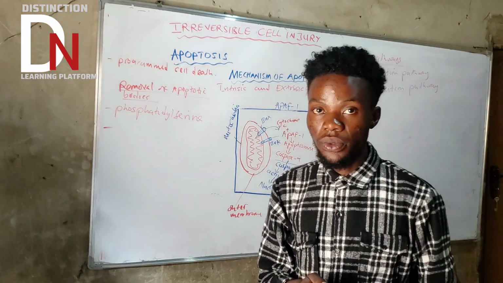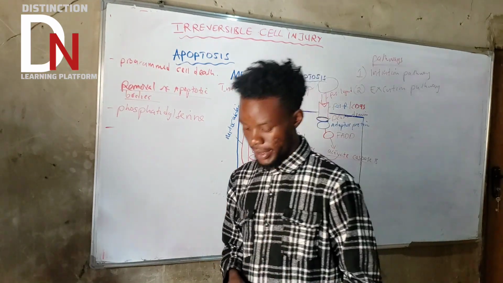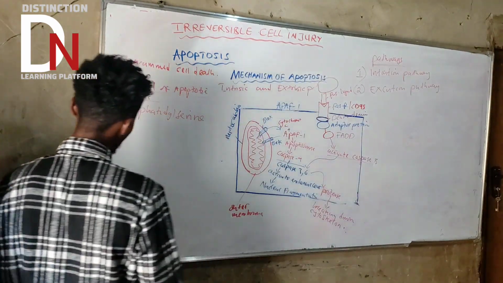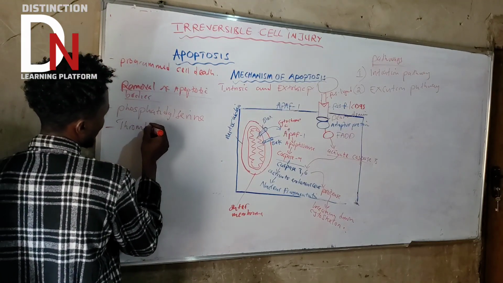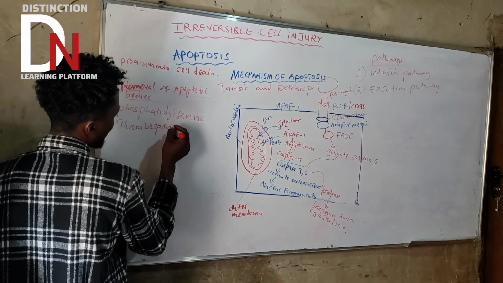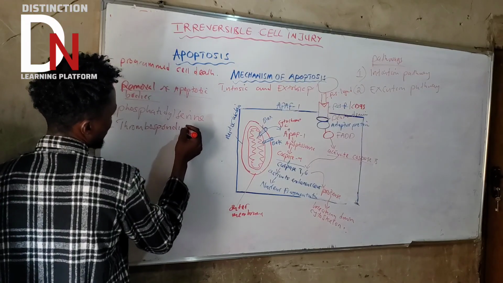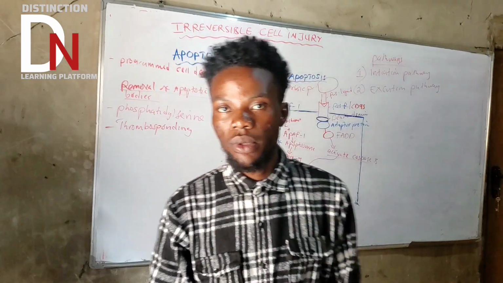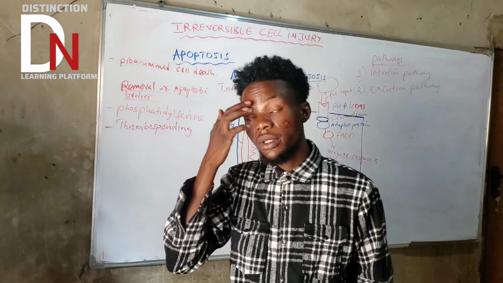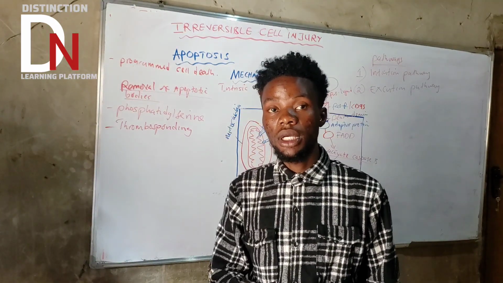We call those substances thrombospondin. So thrombospondin, these are just soluble substances that recruit white blood cells so that the apoptotic bodies can be cleared out.